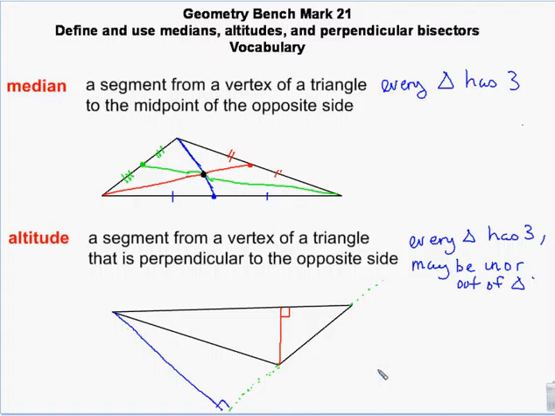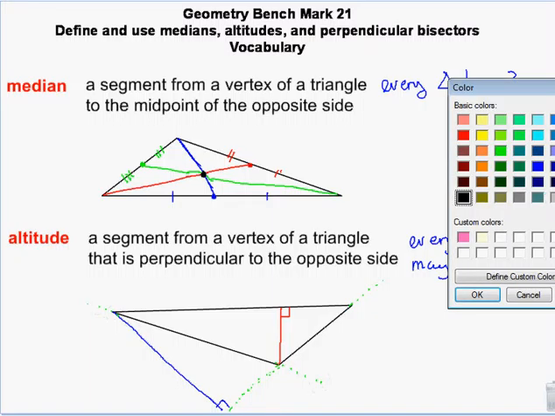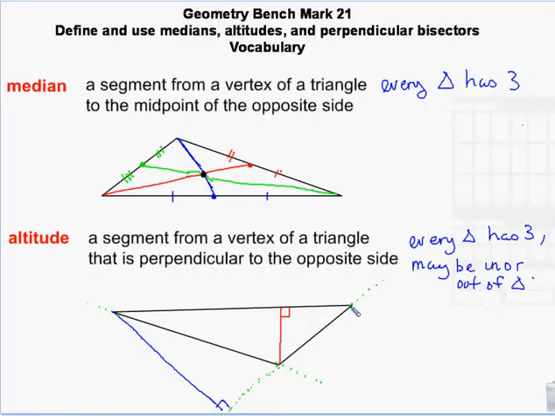That's another altitude. And then for this altitude, if I extend out this side, this altitude would also be outside of the triangle.